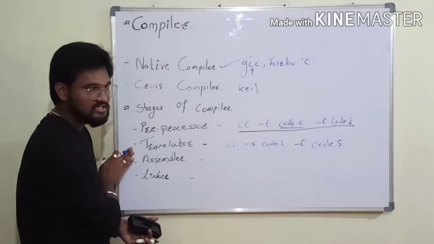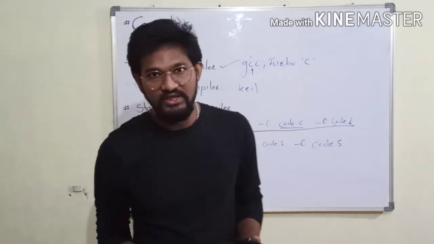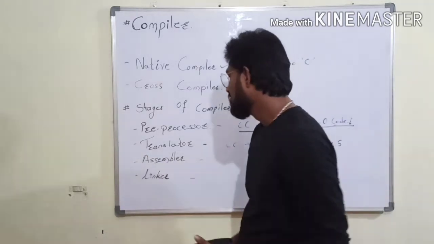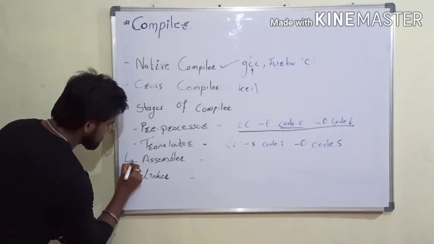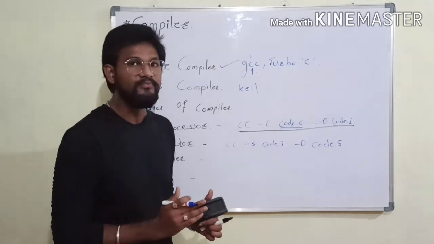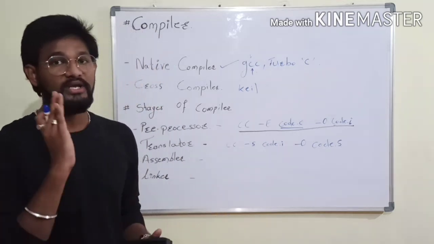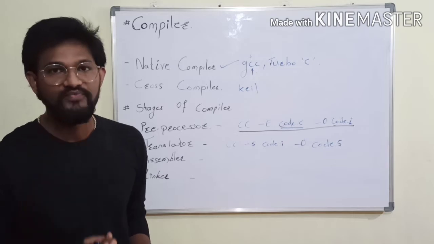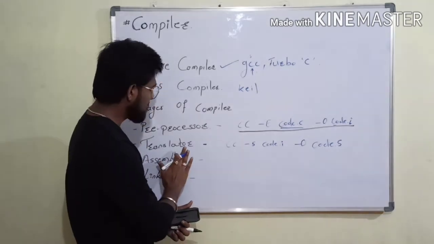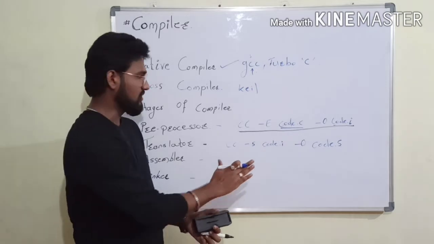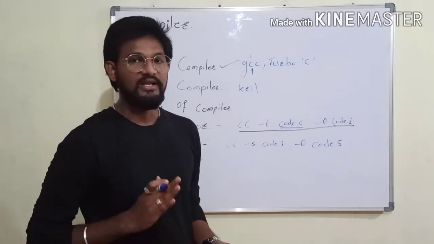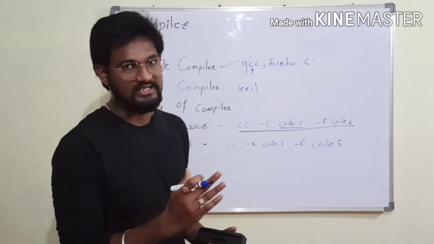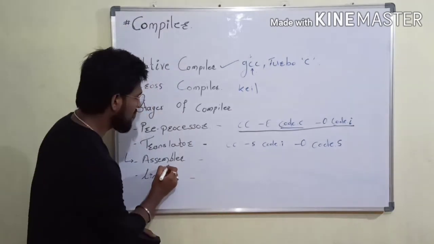Once the translator does its work successfully, your code goes to the next stage, that is the assembler stage. So this is most important. In the assembler stage, what does the assembler do? The assembler converts your ASM code to opcode, that is machine understandable code. Once your translator is done, the assembler checks that all the code is ASM, and then converts the assembly language code into opcode. So that is the work of the assembler.